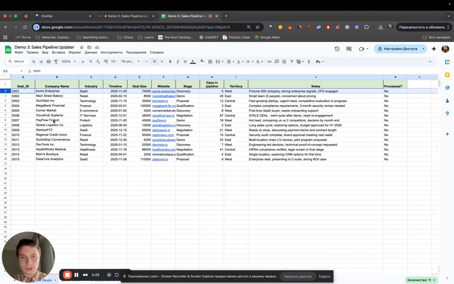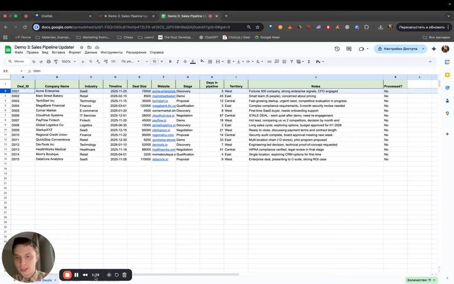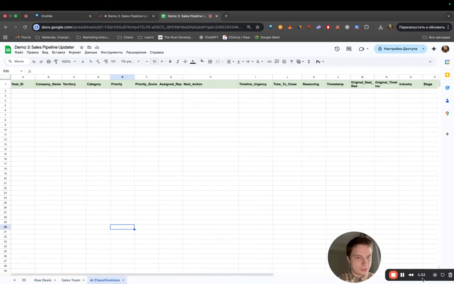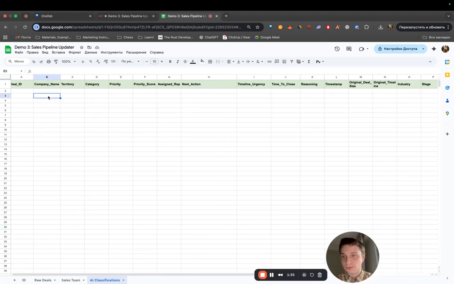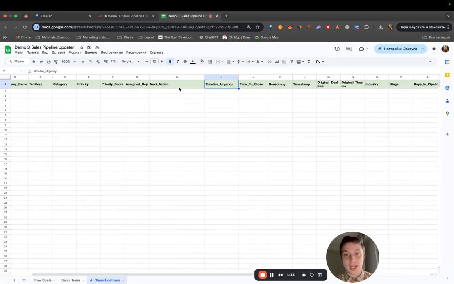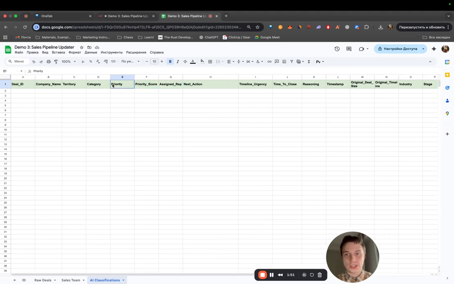Also, besides all that, you also need to update all of these fields in the CRM. A lot of fields in the CRM. Imagine this is HubSpot, for example. Stage, industry, everything, time to close, urgency, next action. You have to plan what you are doing with the lead. Assigned representative, priority score and priority category, territory, etc. This takes a lot of time.